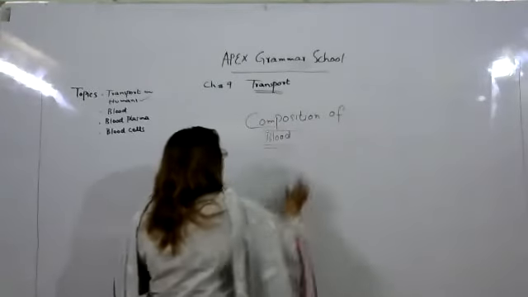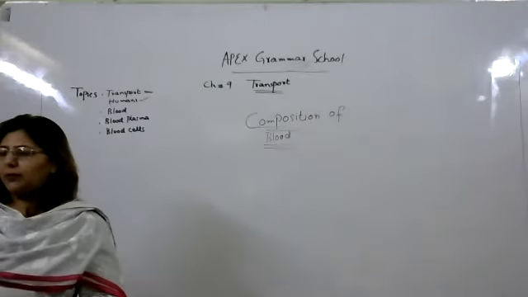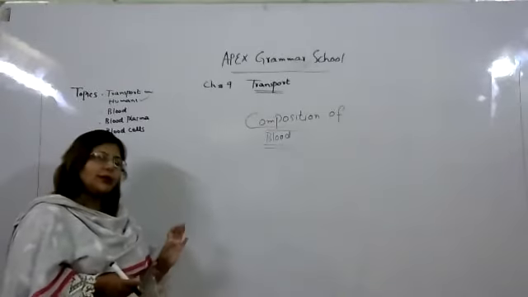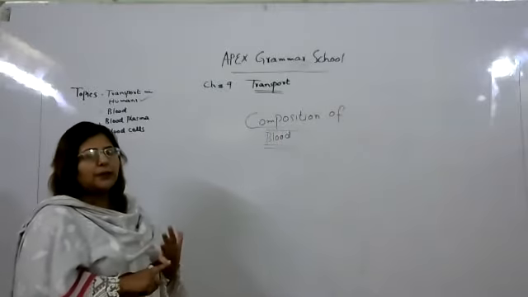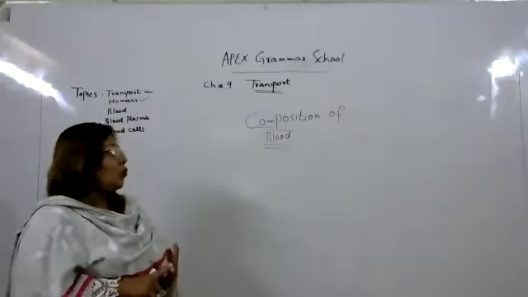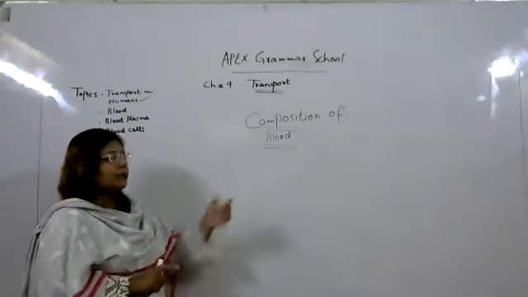Now we discuss which things are present in the blood. I have told you the blood circulatory system consists of three parts: blood, heart, and blood vessels. Among these, first we will discuss blood.